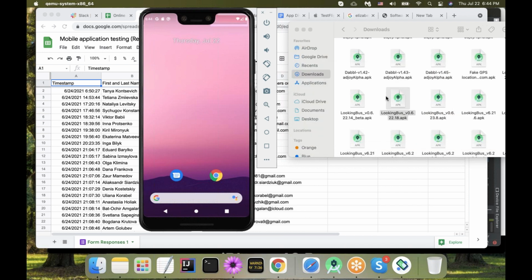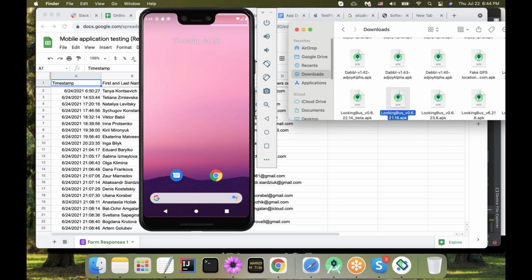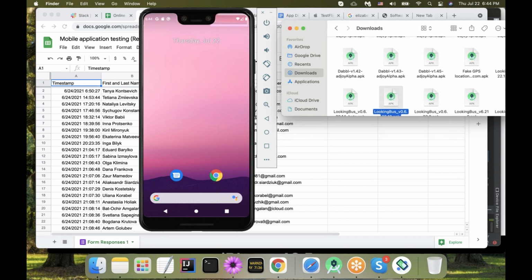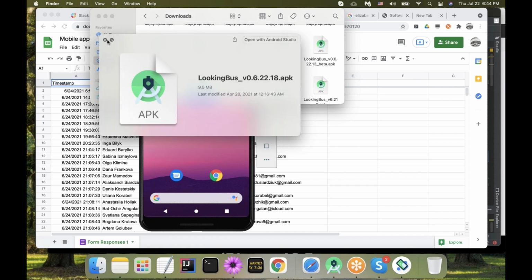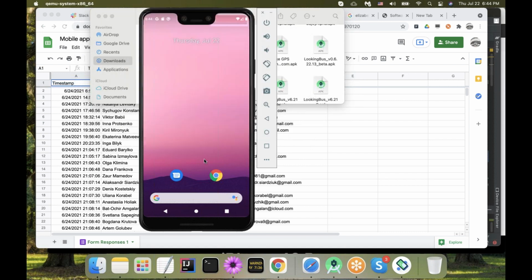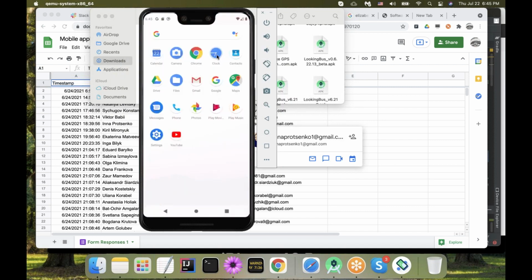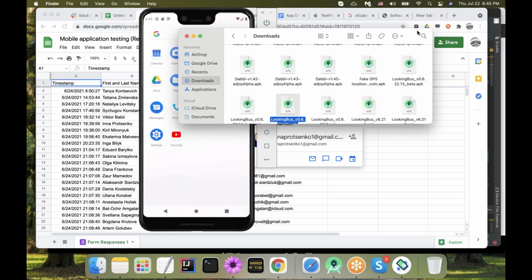No. Why does it always happen to me when I need to show how to? Well, I promise you, if you drag and drop this file, then it's going to end up. I just want to show you anyway. Let me try it like this. No. Can somebody do it for me? Like, can somebody connect to my computer and drag and drop it for me? Well, no, I didn't. Okay. So it's not the emulator's fault and it's not the APK file's fault. It's Tanya's fault that Tanya cannot drag and drop the file now.